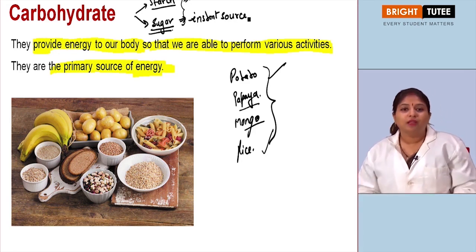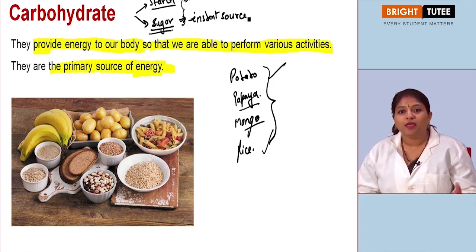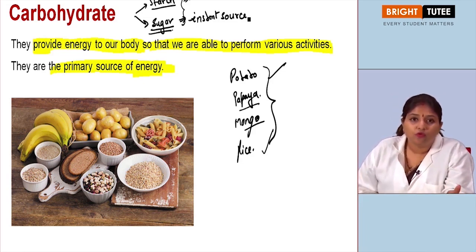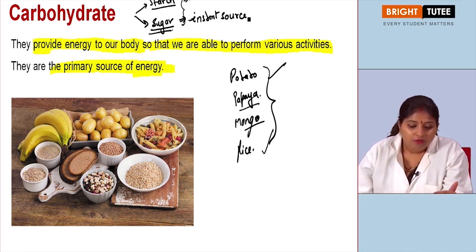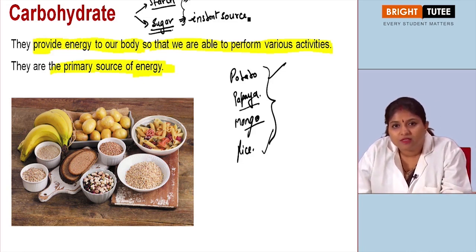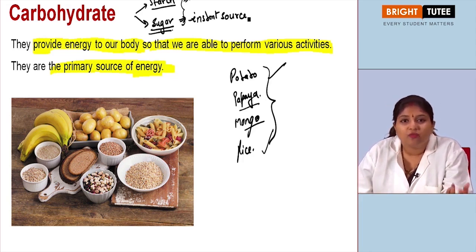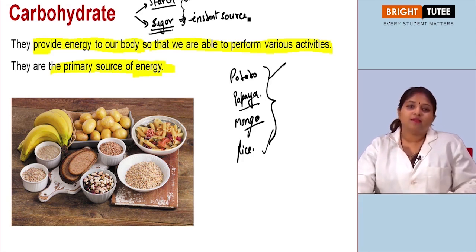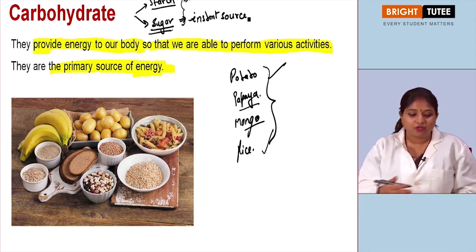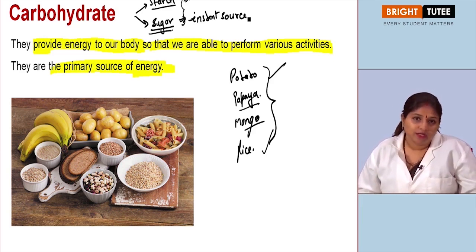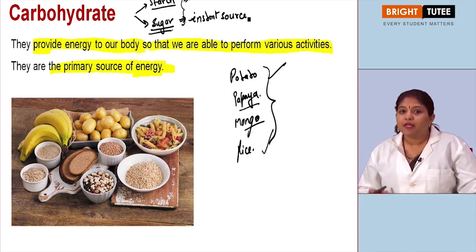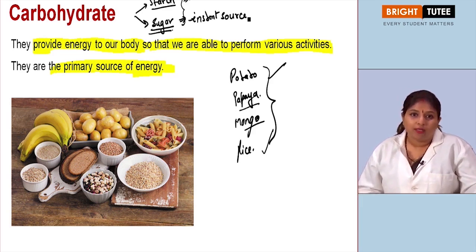That's why, you must have heard that whenever a person is feeling weak, usually what people do is they give the person glucose, right? And when you drink it, it is sweet in taste, right? So this is something which is an instant source of energy for us, right? So glucose again is a type of carbohydrate and it's sweet in taste. So all these materials which contain carbohydrate are basically energy providing food material for us and form a very important part of the body, right?